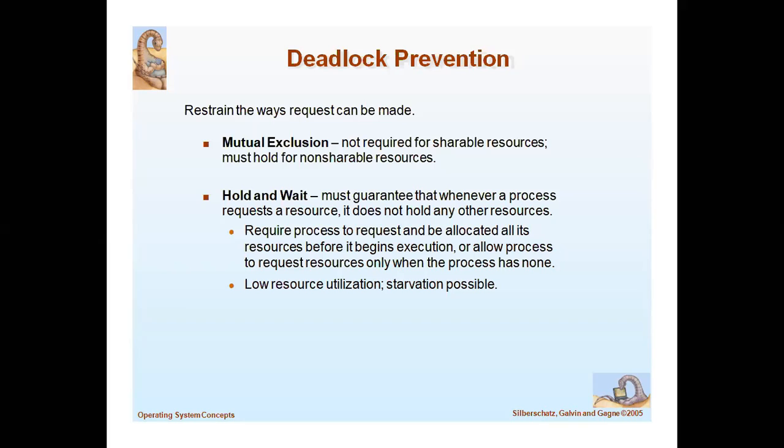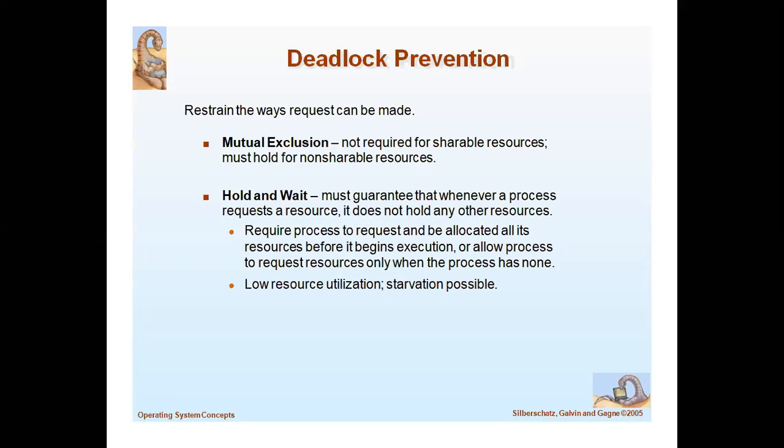For example, take a printer. Is a printer shareable or non-shareable? It is a non-shareable resource. So for example, resource అనేది printer అనుకోండి, we cannot allocate it to more than one person simultaneously. Is it clear? That is mutual exclusion.